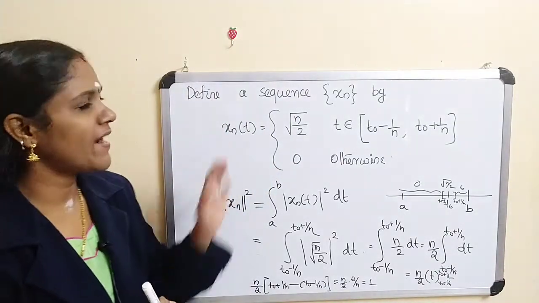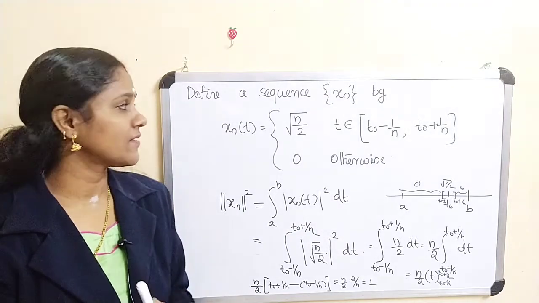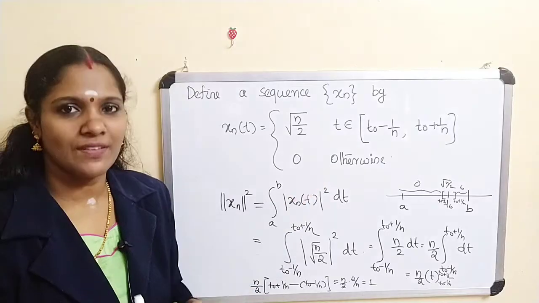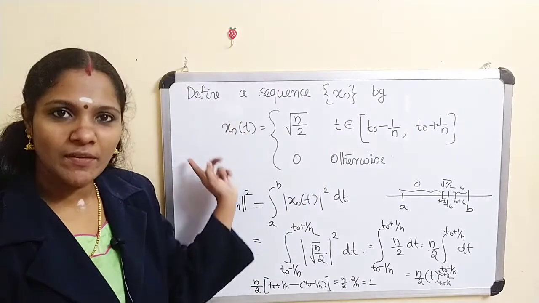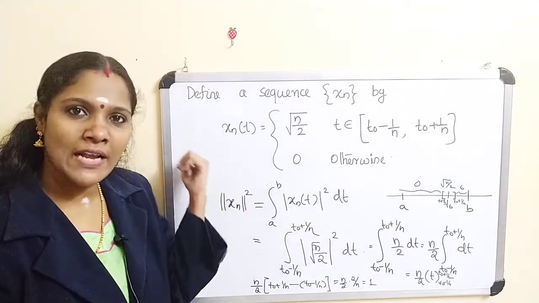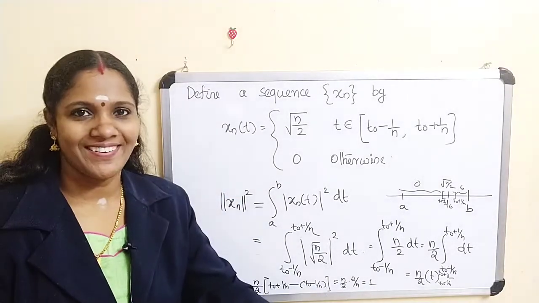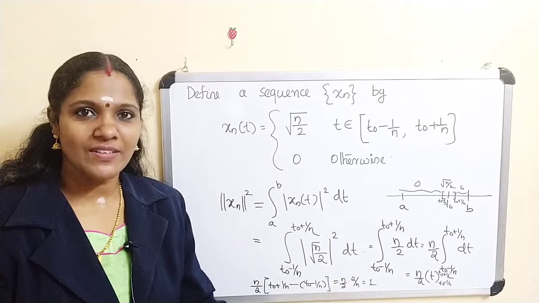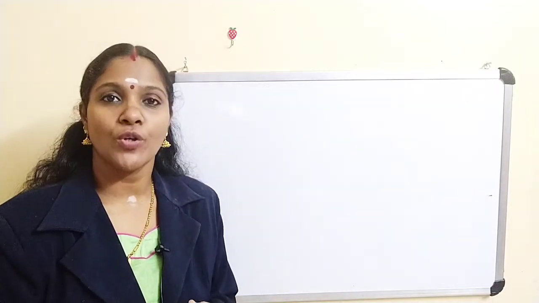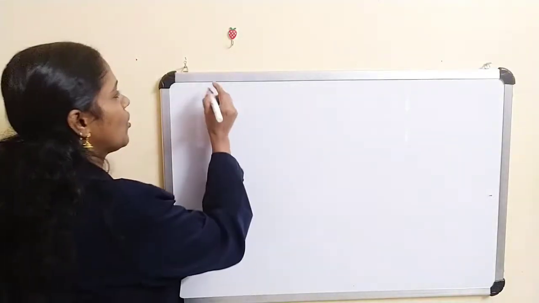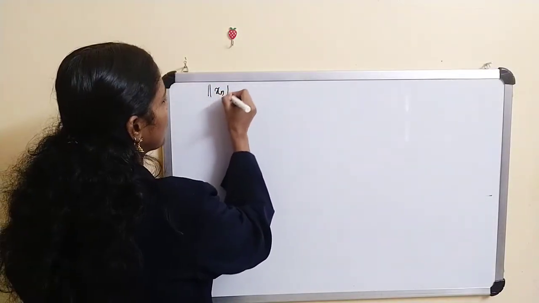Therefore, if we define x_n(t) equal to root of n by 2 for this interval and 0 otherwise, then clearly x_n belongs to L2[a, b]. Also the norm of x_n squared is 1. Thus we get norm of x_n squared equal to 1, which implies norm of x_n equal to 1.